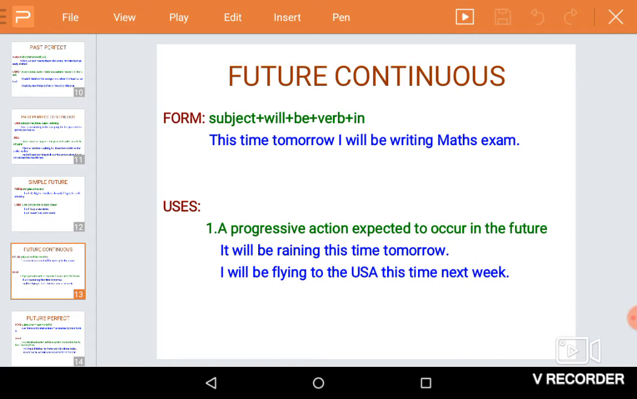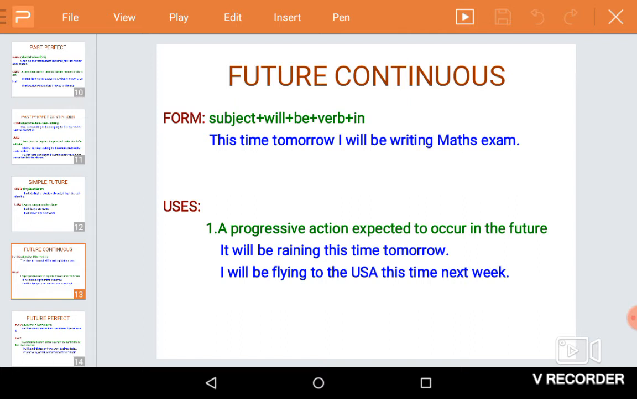Tomorrow by this time I will be writing my physics exam. Yesterday by this time I was writing my maths exam. Today now I am writing my English exam. Yesterday this time I was writing my maths exam. Tomorrow I am going to write, or I will be writing, my physics exam. A continuous action in future. It is after all assumption.